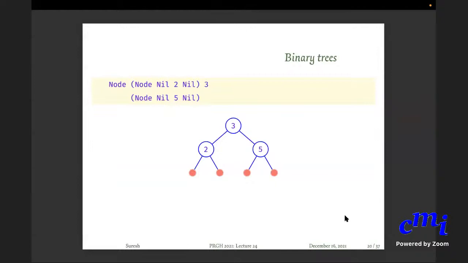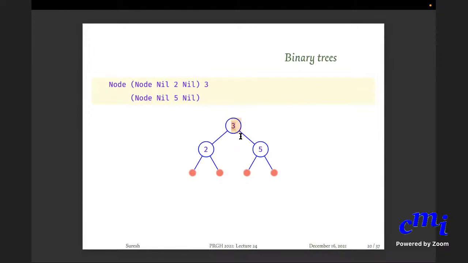Here are some examples. So node, the root is 3. The value is 3. The left subtree is node nil 1 nil. The right subtree is node nil 5 nil. Is it clear? Any questions?